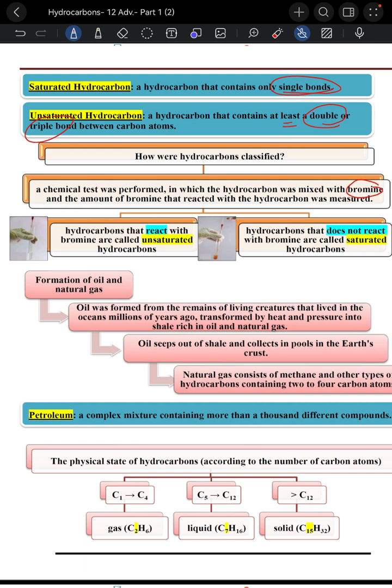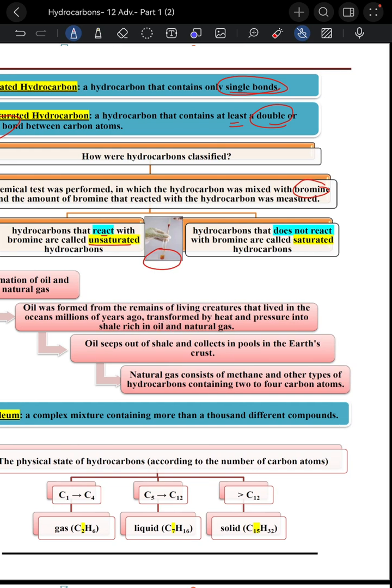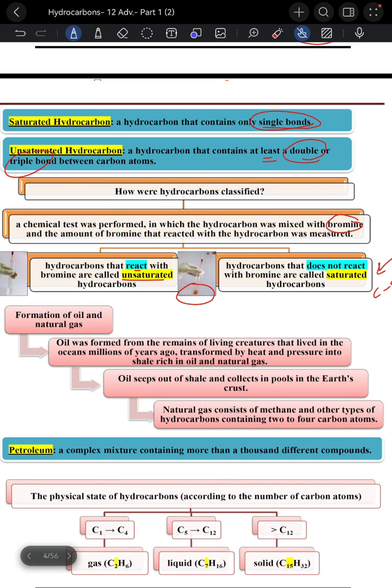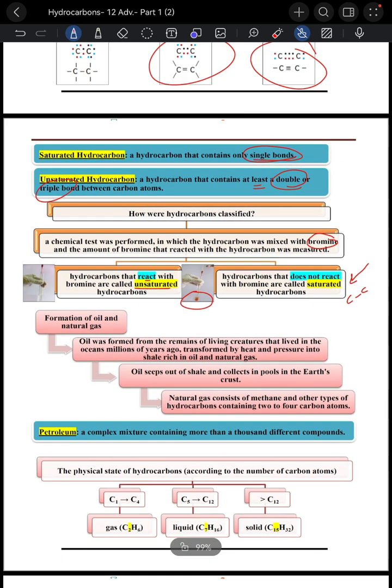So this one reacts with bromine, so it's unsaturated. As we can see, the color is changed here. If the color doesn't change and it doesn't react with bromine, we call it saturated, only single bonds. So in this test we can classify between saturated and unsaturated. Again, if it reacts, it will be unsaturated, so it will be a double or triple bond.